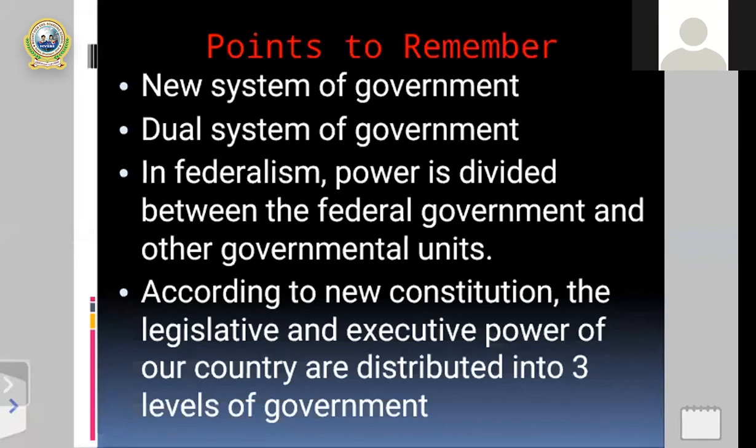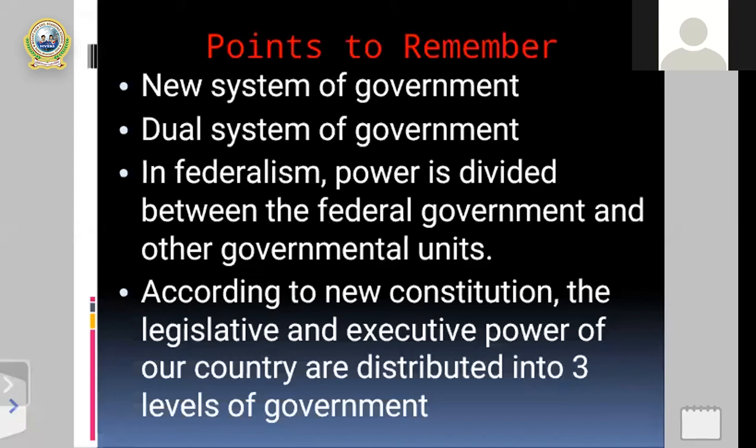In the second screen, there are some points we should remember to clarify the concept of regionalism. But on this screen, there are some useful points that help to clarify the meaning and the concept of federalism. My dear students, the first point you can see on the screen: federalism is a new system of government.